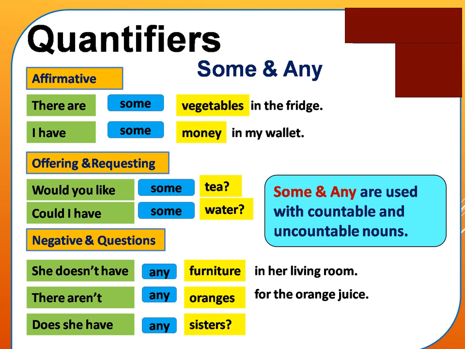Similarly, you can see any oranges and then any sisters. Oranges and sisters, are they countable or uncountable? They are countable nouns. So any can be used with uncountable as well as countable nouns.